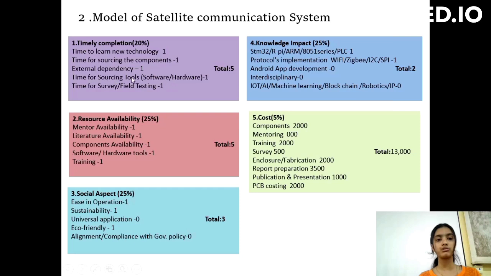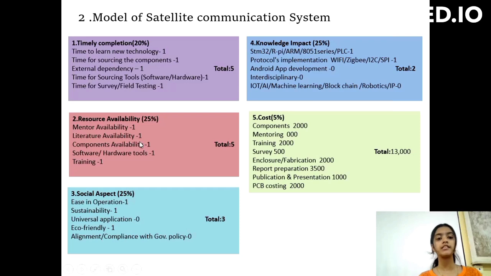Time for sourcing tools, software and hardware. Hardware and software tools are available in the market, that's why we have given 1 mark. Time for survey, field testing, 1 mark. Total marks become 5. Resource availability, 25% weightage. Mentor availability, yes, the mentor is easily available. Literature availability, 1 mark. All online and offline documents and worksheets are available, that's why 1 mark.